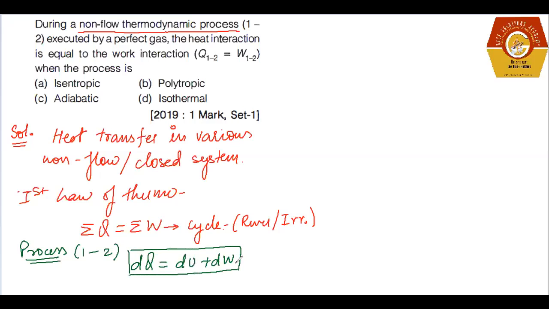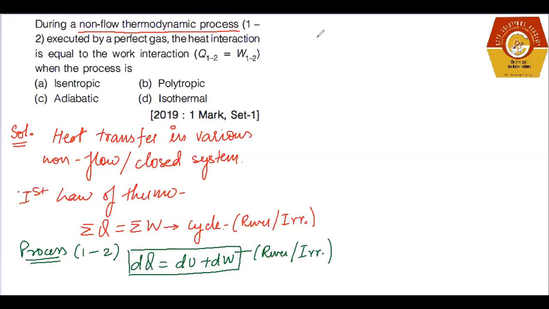So in this question, you can see that there is a thermodynamics process. When we are talking about a thermodynamics process, we always see this equation. Now this equation is applicable for a process and it is also applicable for reversible or irreversible conditions.